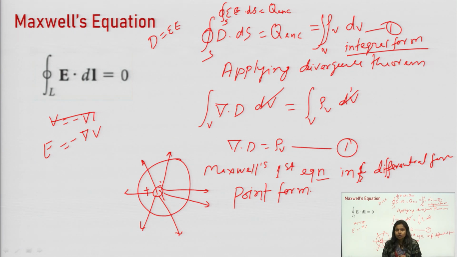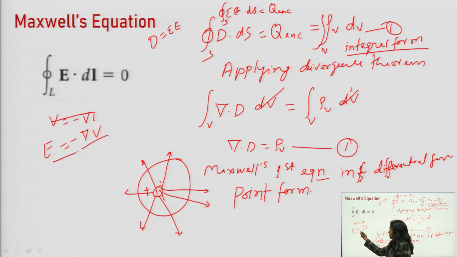We can find the value of electric field in three ways. The first way is to apply Coulomb's law, which is applicable for any kind of charge configuration. The second option is to apply Gauss law, which can be applicable only for symmetrical charge configurations, and third is to apply the gradient of potential. According to this, the electric field is nothing but the negative gradient of electric potential.